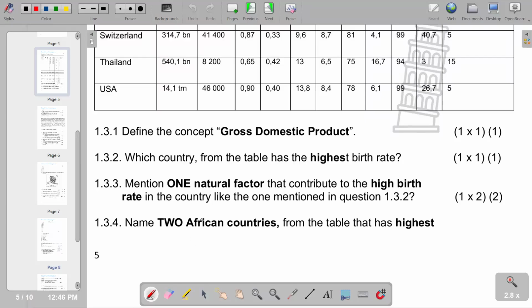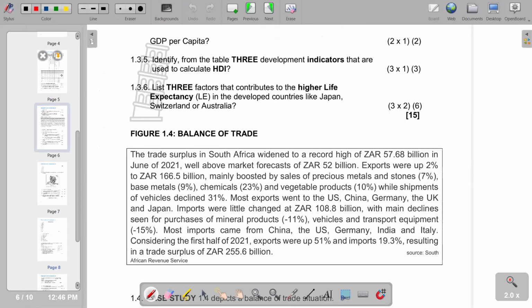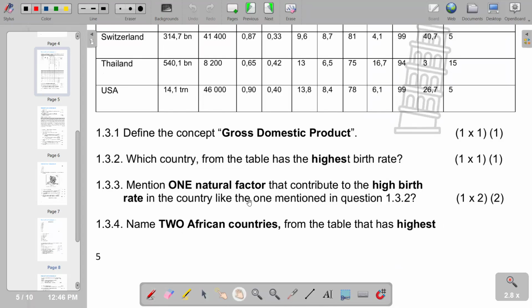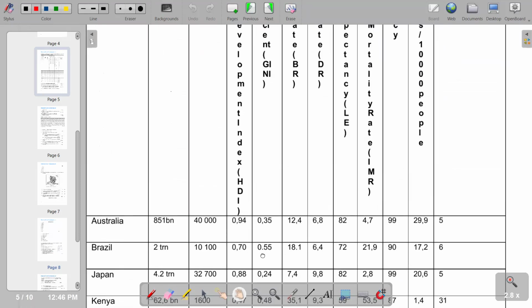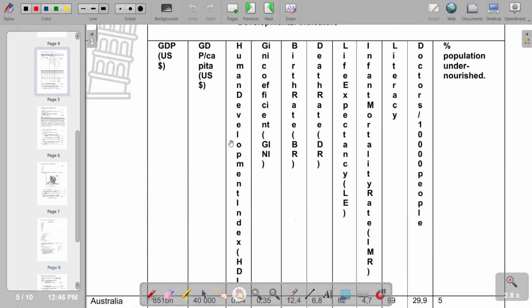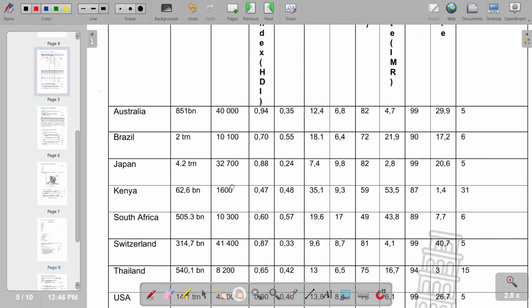The next question is name two African countries from the table that have the highest GDP per capita. So we go to the column for GDP per capita, which we have in this column. So we go down and check.